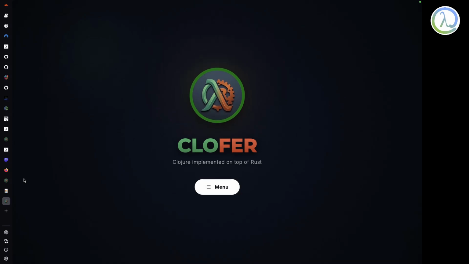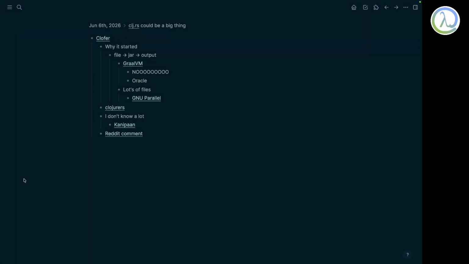I just messed things up, as usual. So now there are lots of files, so I need to use GNU Parallel and all those things. I think I need to put this stuff over here.